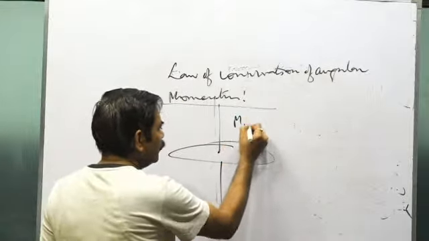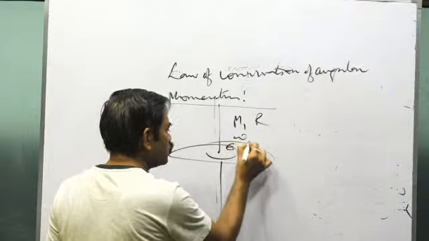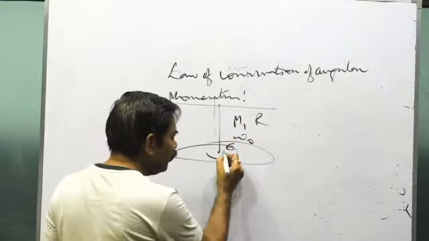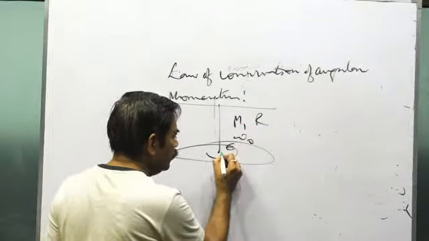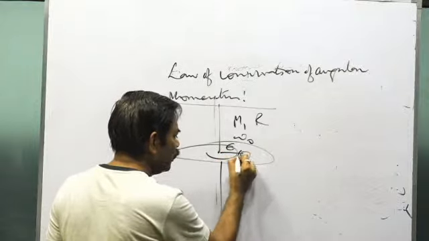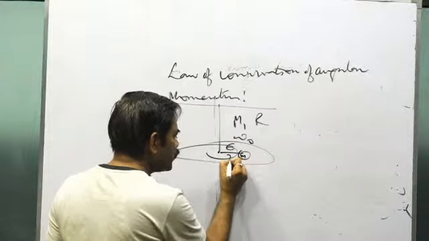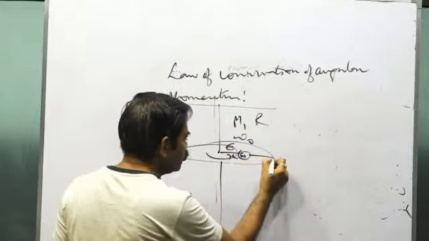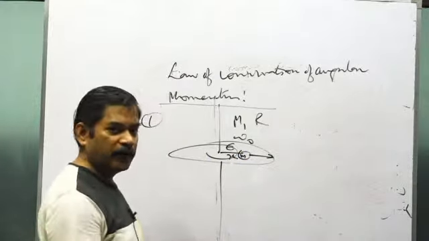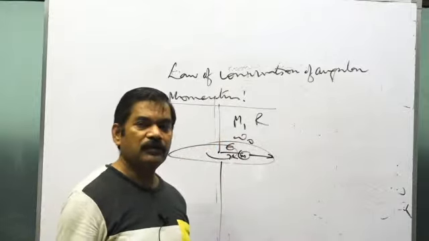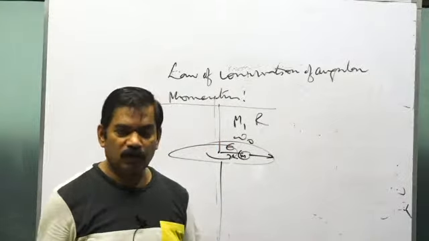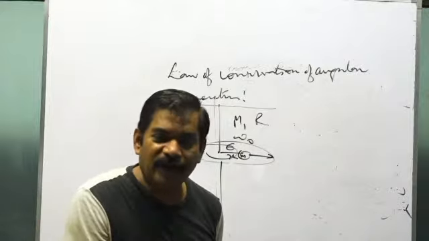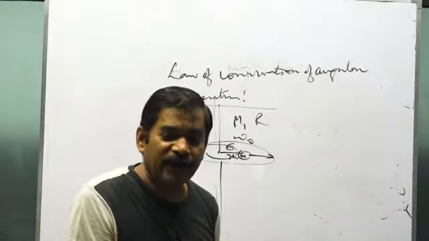Now the disk is of mass m and radius r, rotating with angular velocity omega naught. Initially, when the disk's angular velocity is omega naught, there is an insect of small mass m at a distance x from the center, x from the axis. Now the insect moves to the circumference by itself. What will be the final omega? What will be the gain of kinetic energy? What will be the loss of kinetic energy, etc.?